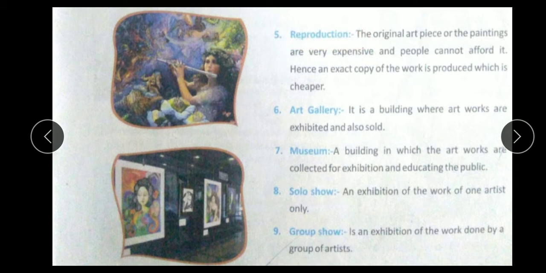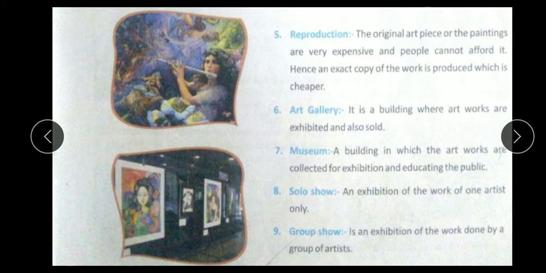Fifth, reproduction. The original art pieces or paintings are very expensive and people cannot afford them. Hence an exact copy of the work is produced which is cheaper. Reproduction means the original painting is very costly, so many people cannot afford it. So an exact copy of the work is produced, a duplicate that looks like the original painting, which is very cheap, and many people can afford to purchase it. So this is called reproduction.